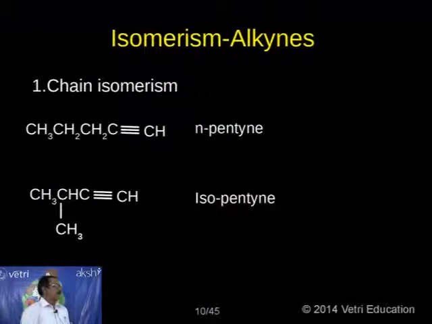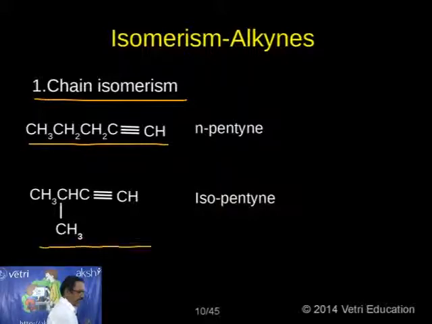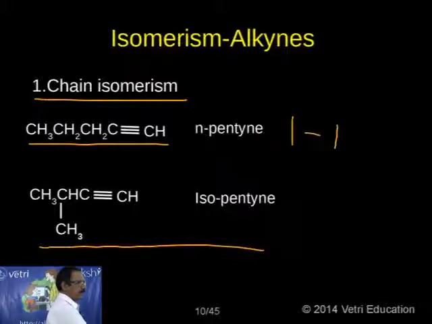Okay. Under this, let me first take chain isomerism. What is chain isomerism? Compounds having same molecular formula but difference in the arrangement of carbon chain are called chain isomers, and the phenomenon exhibited by chain isomers is called chain isomerism. A specific example here I am giving: N-pentyne and isopentyne. This is the common name. N-pentyne has 5 carbon atoms, and isopentyne again has 5 carbon atoms. Or specifically, if you want to give the IUPAC name, this is 1-pentyne.